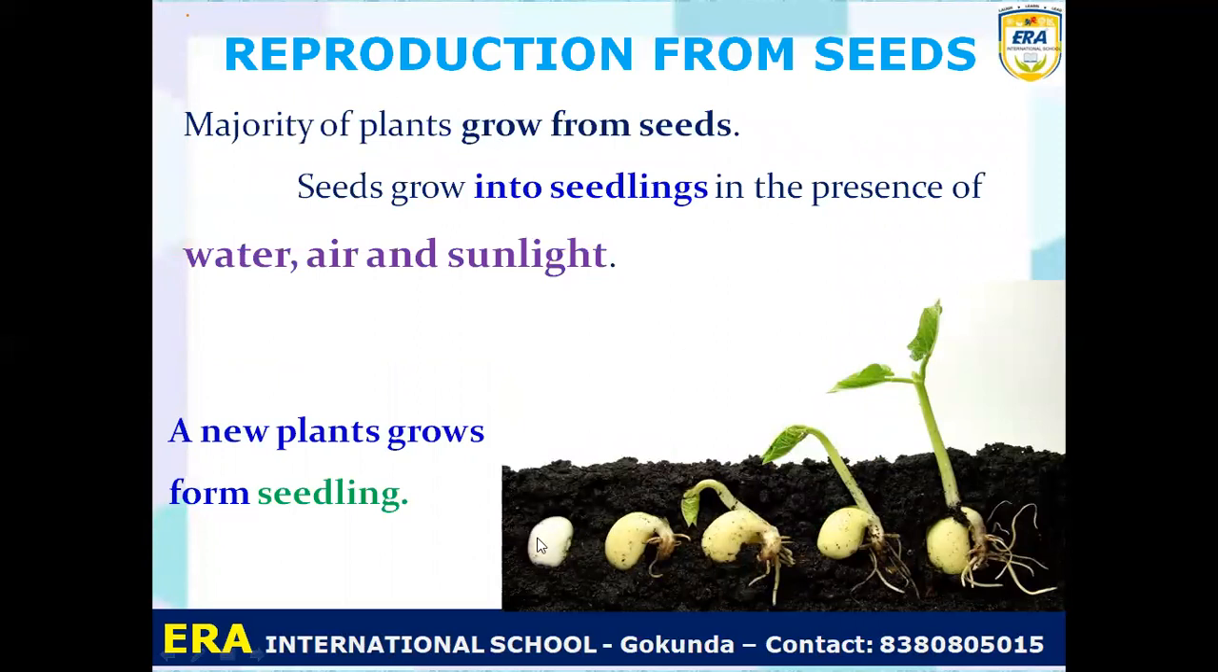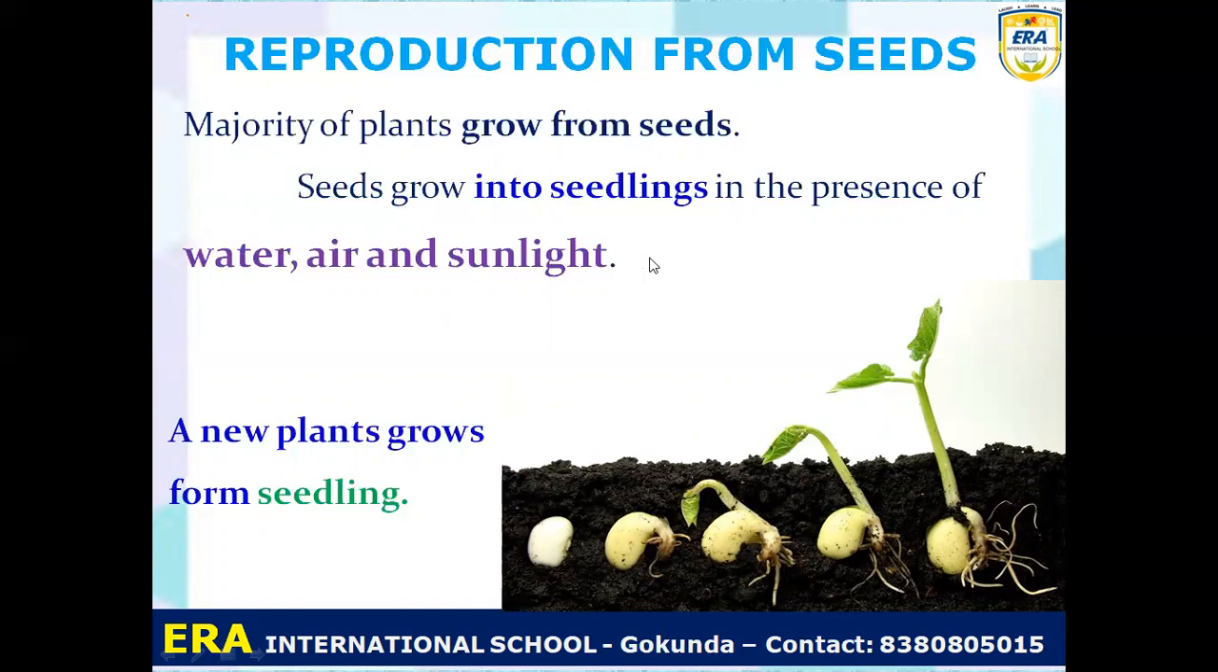So you know that there is a seed which is buried under the soil, which gets water and proper amount of air and sunlight, and after that it starts to grow, and it has the plumule and the radicle. Remember, this part is very important. Plumule is the part from which the stem grows, and radicle is the part from which the root grows.